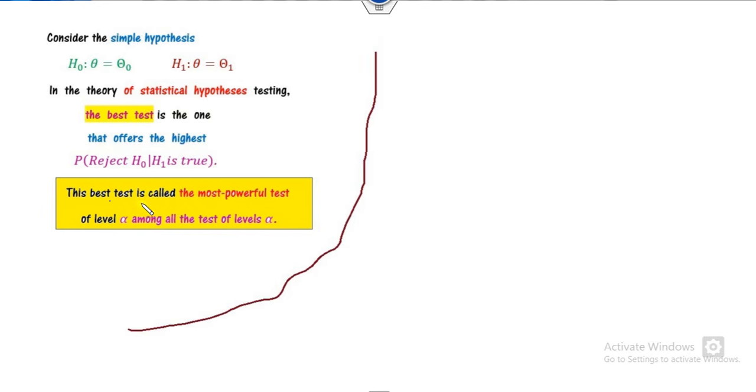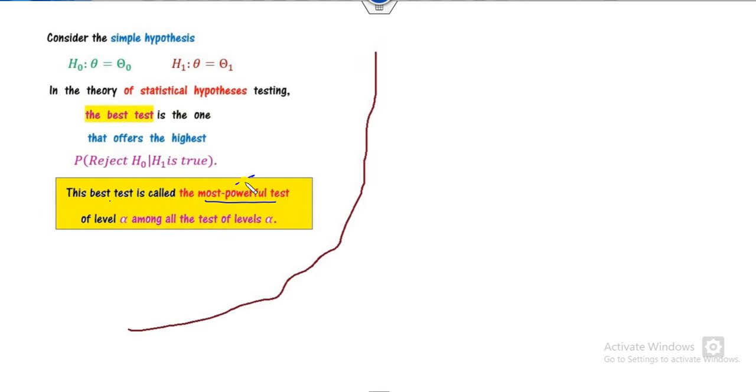Whenever you have a simple hypothesis, then in the testing of the hypothesis, our target is to find the best test which has the highest probability of rejection. This is called the level of significance. If you remember my last lecture on the type 1 error, this is nothing but my alpha, which is called the type 1 error or the level of significance. So our target in testing of the hypothesis is to find the best test, and that best test is called the most powerful test.